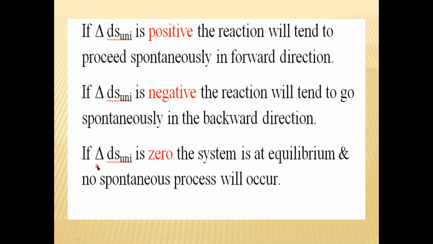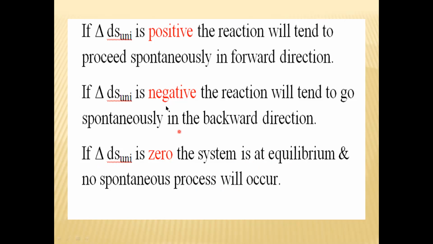Now third condition. देखिए हमने यहाँ पे one time positive, then negative, and lastly if it is zero, if delta S of universe is zero, the system is at equilibrium, and no spontaneous process will occur. Spontaneous process occur नहीं होगा when the delta S of universe is zero. The system क्या होगी?